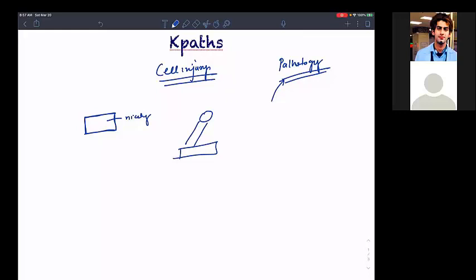But what happens when the cell is getting injured? All the functional components of the cell, not all, but the majority, will get compromised. The degree of compromise will depend on how much injury the cell has got.